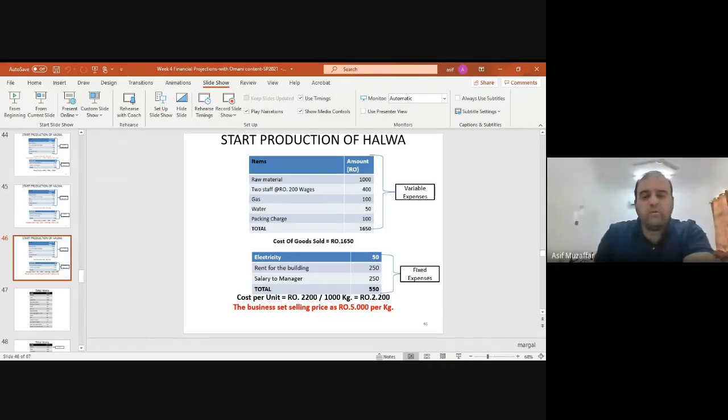So now tell me, for this Halwa company, we now know what the capital is, what the assets are, what the direct expenses are, what the loan liability is, and what the indirect expenses are. So the balance sheet is complete, right? In the balance sheet, in the picture I showed you, there were assets, liabilities, direct expenses, indirect expenses, and capital. All these 5 things we have seen here. So we can make a balance sheet of this company.